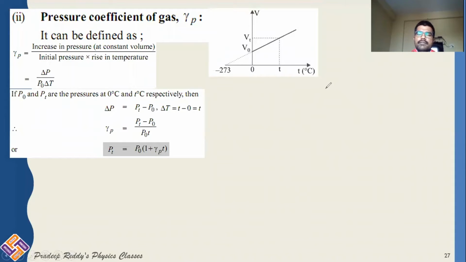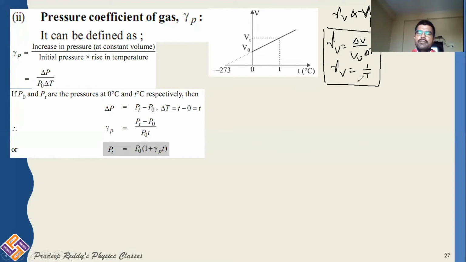We already discussed for gases, there will be two cubical coefficients. One is gamma V and the other one is gamma P, where gamma V is volume coefficient of the gas, gamma P is pressure coefficient of the gas. We have already discussed gamma V is equal to delta V by V naught into delta T, or you can write it as gamma V is equal to 1 by capital T. This is in Kelvin. This is what we have discussed previously in past 2 slides.